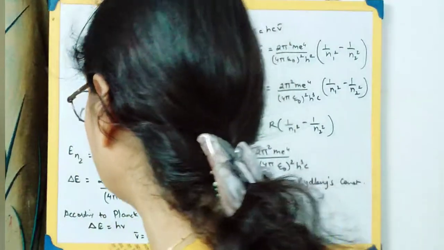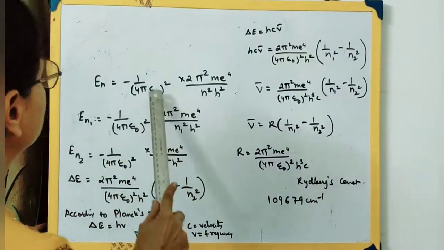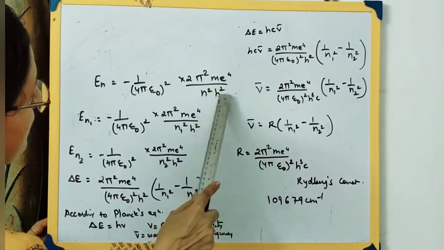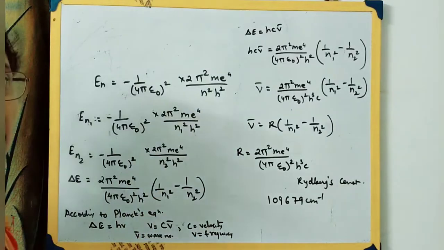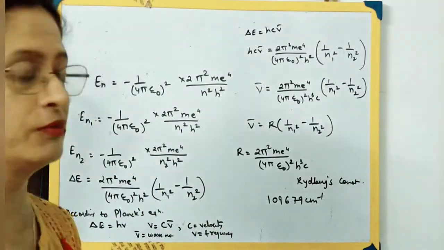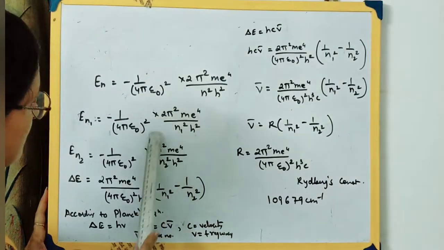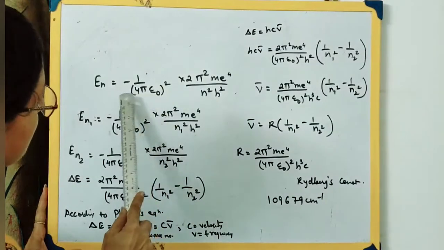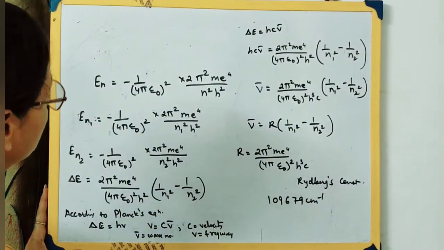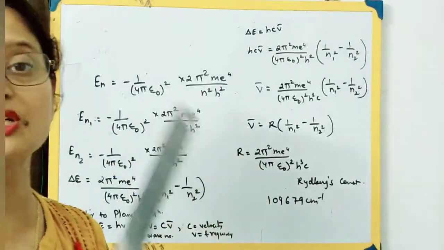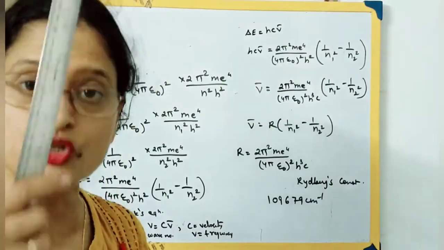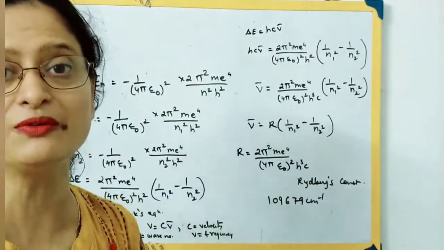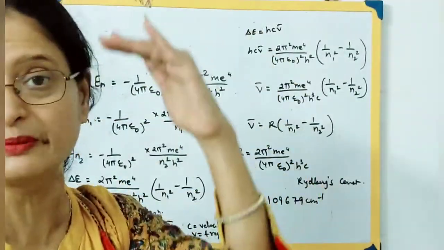We already know that the general formula for finding out the energy of an electron is 1 by 4 pi epsilon square into 2 pi square m e raised to 4 upon n square h square. I gave you a short form of the equation, and for simplicity you will be learning that short form. Now let's see how we simplify this equation, using a particular relationship for the atomic spectrum of hydrogen. When an electron is in a particular energy level, n1 can be 1 or 2, it goes to a higher energy level and comes back, that is, it gets de-excited, where the value of n2 depends on where it falls back from.